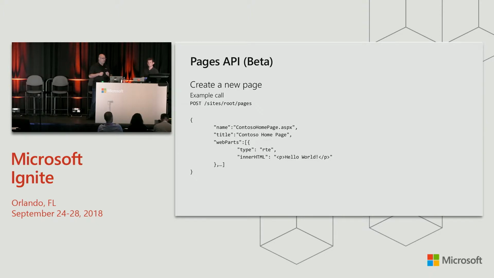Create new page is our next major function. Create page allows you to pass in web part data, including the RTE, as you'll see in this example, for creating a new page. It puts the title property directly into the field on the page up in the header. And this lets you start working with creating custom pages, works great with custom web parts. This is not limited to first-party web parts. Definitely give this a try and let us know what you think.